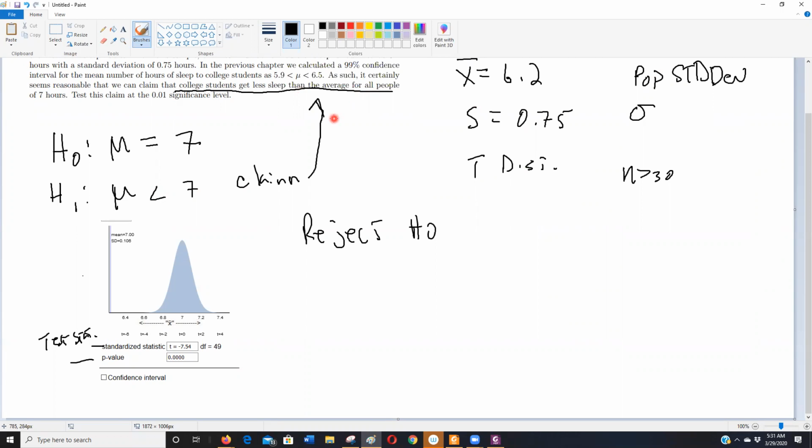We can't say H0 is false. You'll see other places on the web where they say that, but you don't know that, because this could be a bad sample. So you cover yourself by not saying too much. Try to state the claim, support the decision, but not say too much. Okay, so that's this question. This is how I would do this question out of the book with the applets.